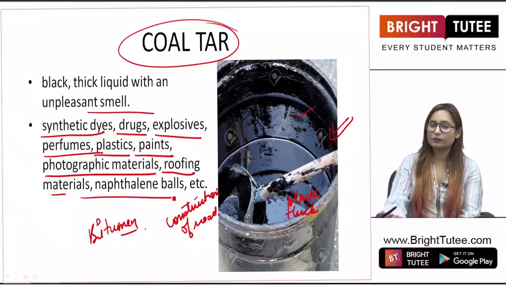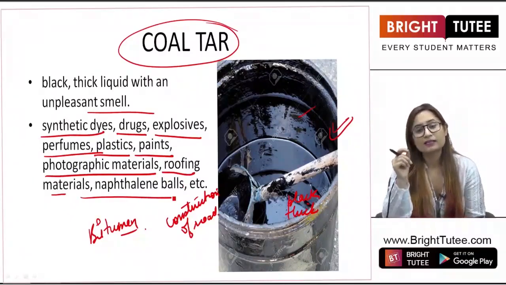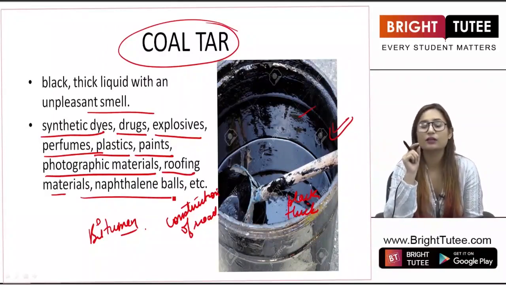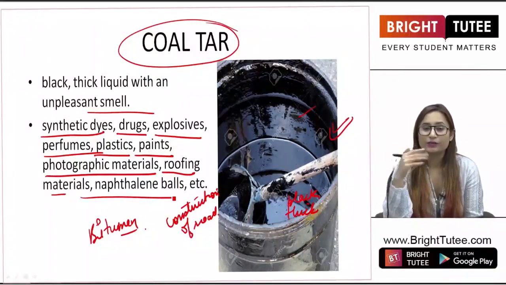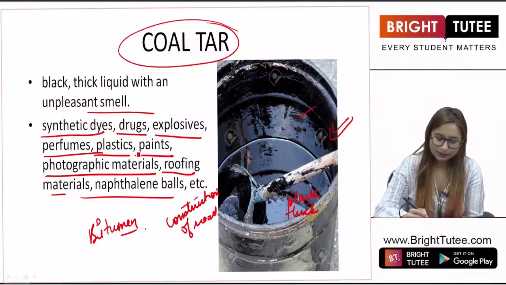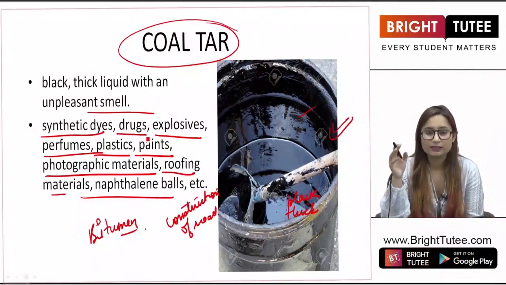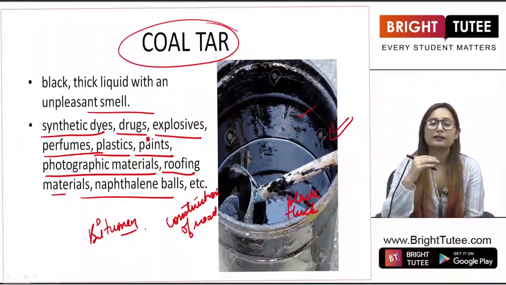You must know what naphthalene balls are. You put these balls in your woolen clothes when you keep them inside, so that they do not develop a different kind of smell and there are no insects present in them after you take them out again.